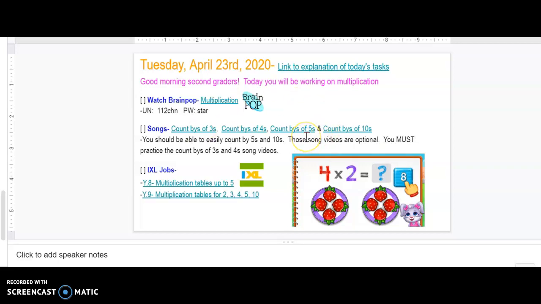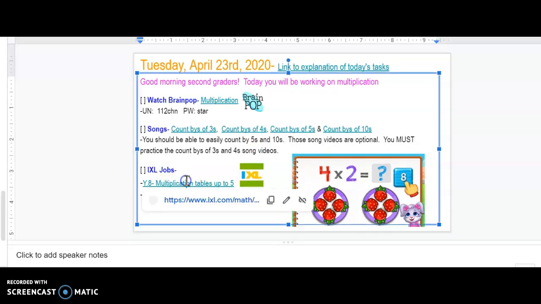Everyone should have already mastered counting by fives and tens. If you have not yet, you should watch those count by videos as well. Otherwise, those 2s, 5s, and 10s are optional videos, but it is mandatory that you watch count bys in 3s and 4s. When you are done with that, your two IXL jobs are Y8 and Y9.